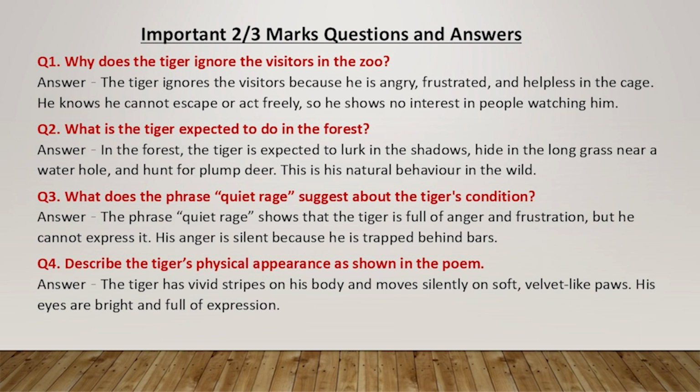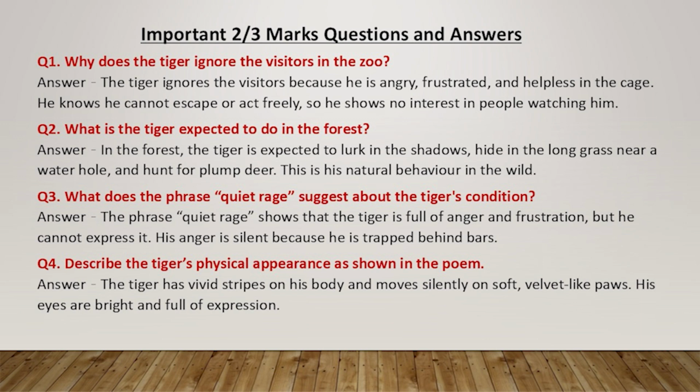Question 1. Why does the tiger ignore the visitors in the zoo? Answer. The tiger ignores the visitors because he is angry, frustrated, and helpless in the cage. He knows he cannot escape or act freely, so he shows no interest in people watching him.